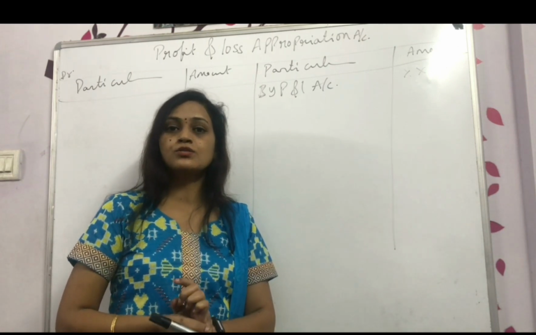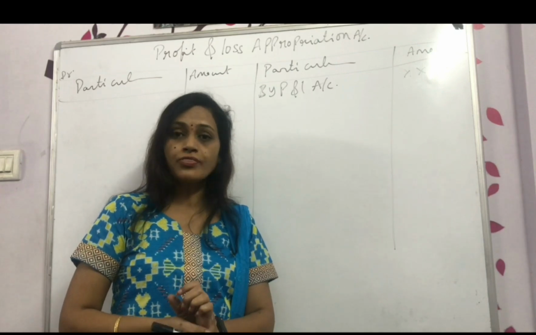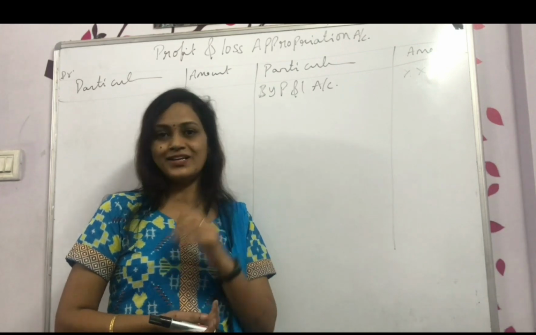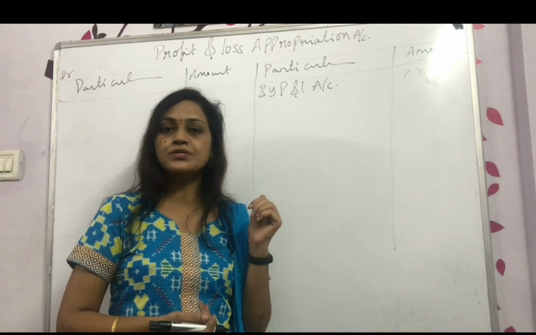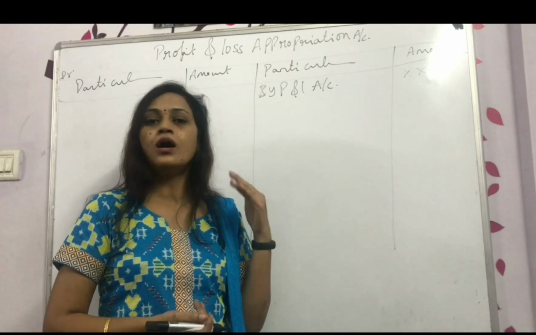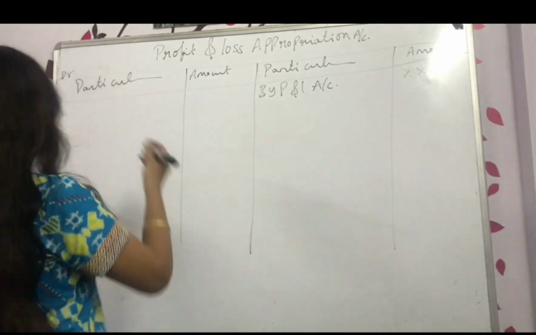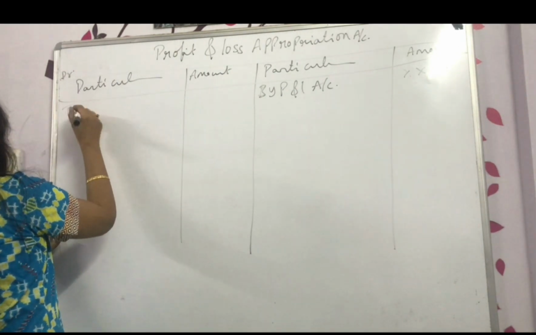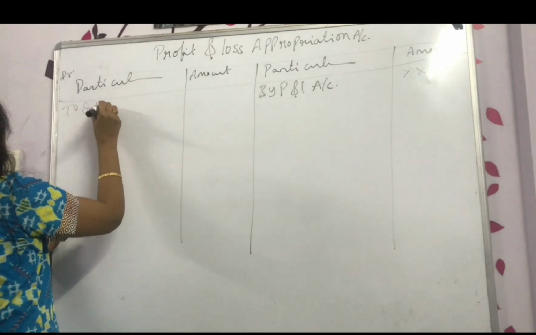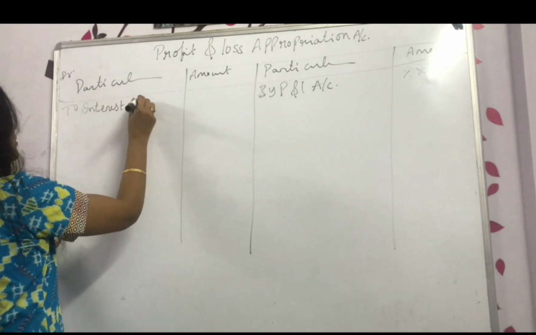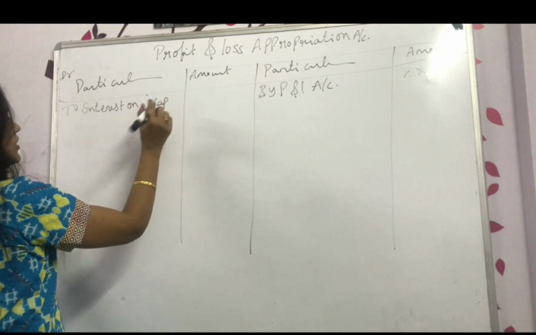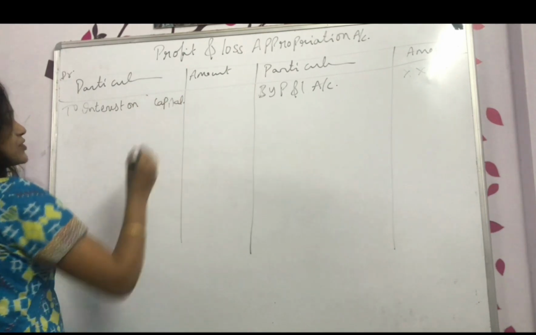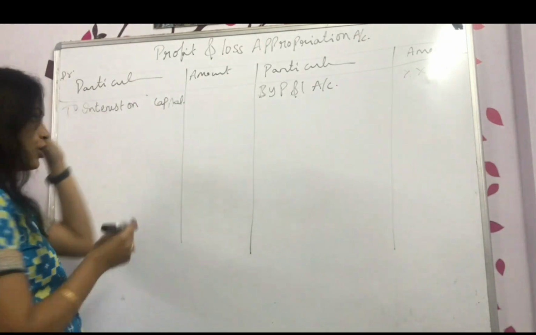Whatever capital the partners have brought to the business, on that you have to pay the interest. Interest on capital, IOC, we call it interest on capital. How many partners are there? For all of them we are paying.